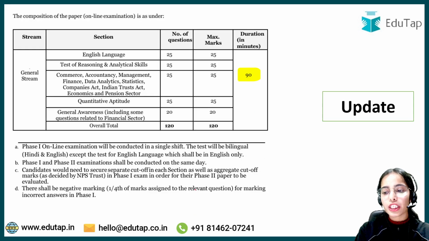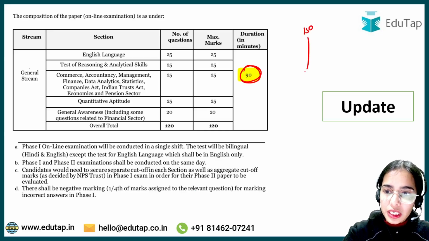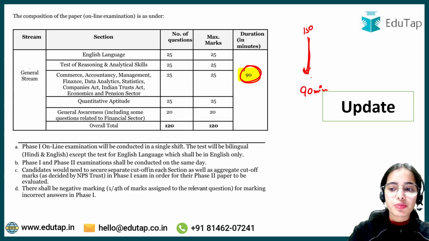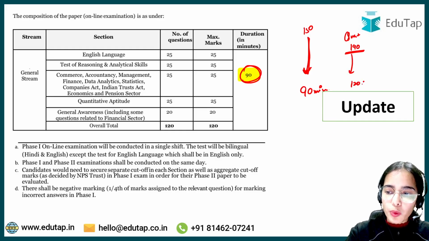But now, as per the new notification for the recent cycle, you will be provided with 90 minutes. So from 150 minutes, the duration has been decreased to 90 minutes. But remember that not only the duration has been reduced, but also the questions have been reduced. Before, you had to answer 190 questions, now you only have to answer 120 questions.